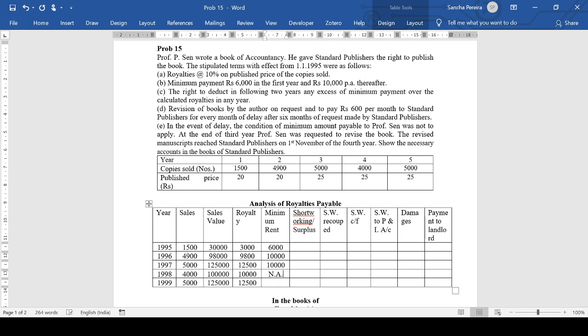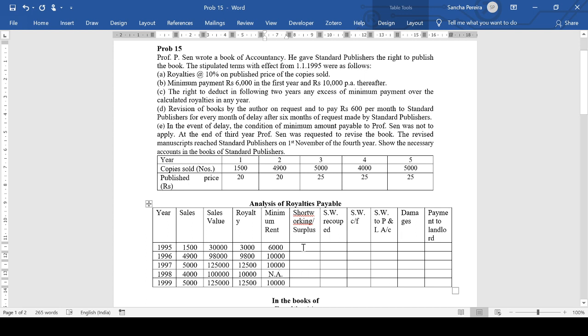So I'm going to put it as not applicable. Why? Because it said here, in the event of delay, the condition of minimum amount payable to Professor Sain was not to apply. So this year there won't be any minimum rent. In the last year, the minimum rent is again 10,000. So I hope this is clear. Why it's not applicable? Because they've clearly said here.